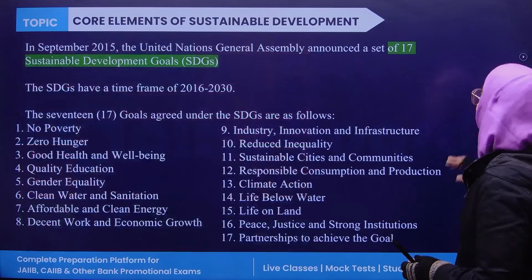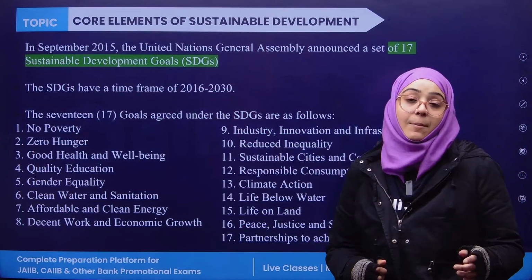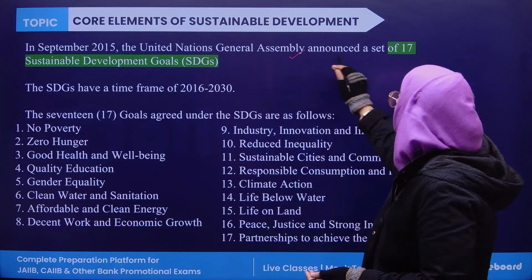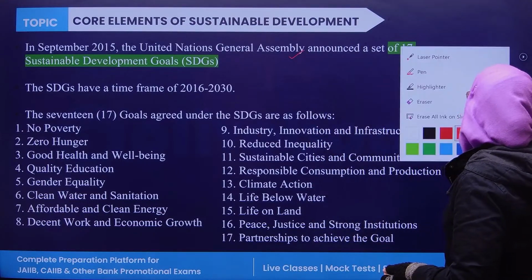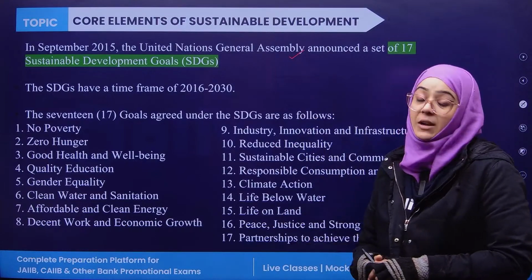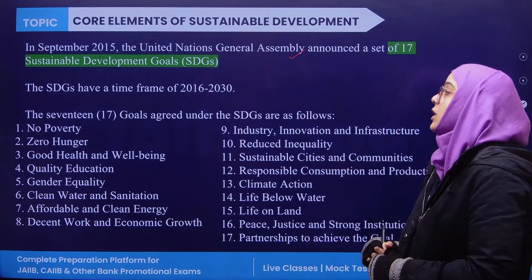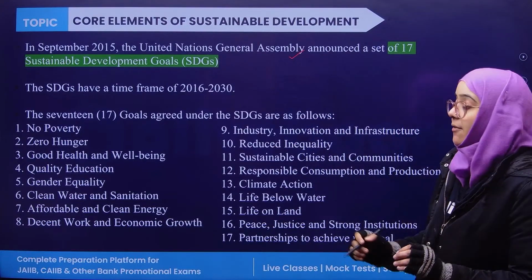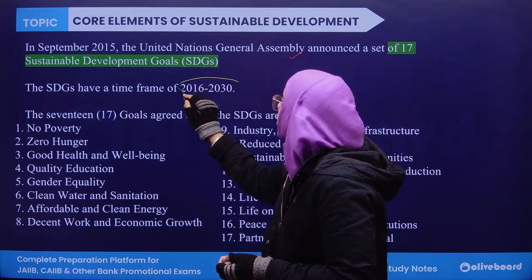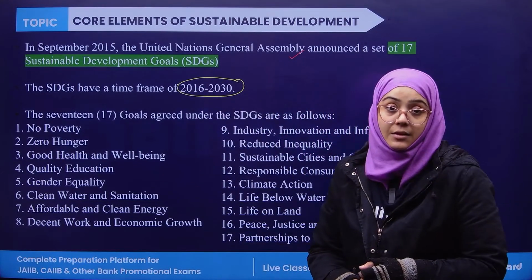Now, the sustainable development goals as a concept have been identified by the United Nations General Assembly. The United Nations General Assembly announced these 17 sustainable development goals in September 2015. We have to achieve these goals in a time frame of 2016 to 2030, right?